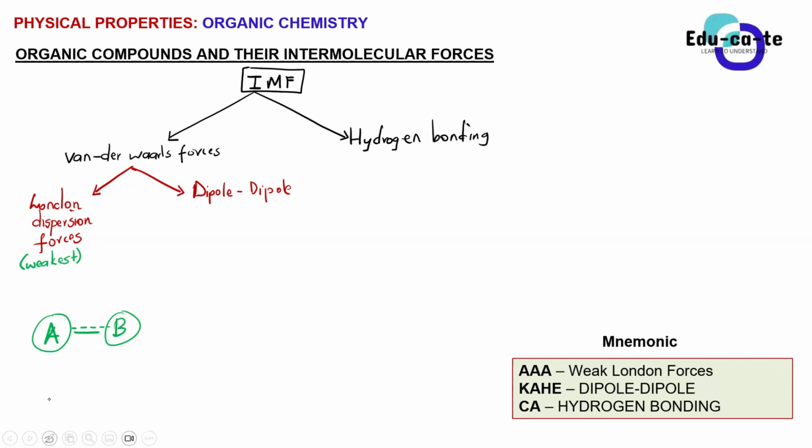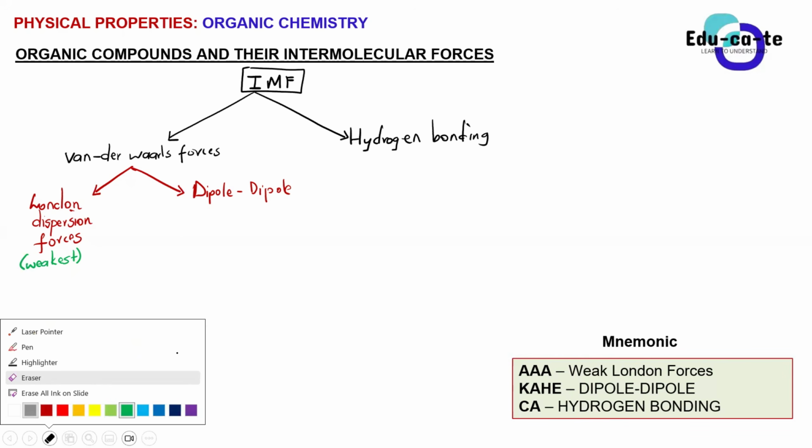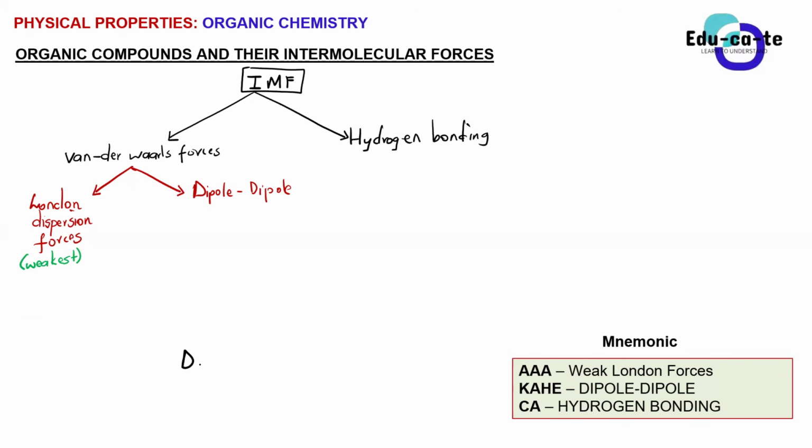So we're going to say that the dipole forces, these are still Van der Waals forces, but the dipole is stronger. So the dipole forces are stronger than the London. Okay, so the dipole forces are quite stronger than the London dispersion forces. So it means that if I tell you that two organic compounds or two organic molecules have got dipole forces between their molecules, then it means that those are stronger than the London forces.